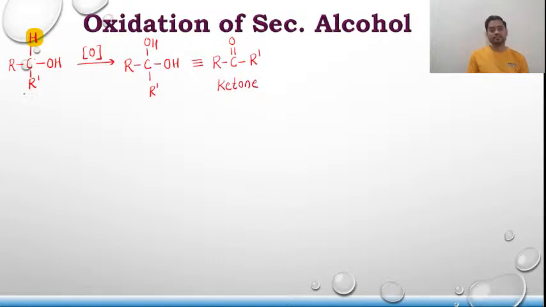So one thing that we have understood: if I take a 2-degree alcohol and oxidize, it gives you a ketone. The second thing you should notice is that there is no oxidizable hydrogen. Since there is no oxidizable hydrogen, further oxidation is not that simple.